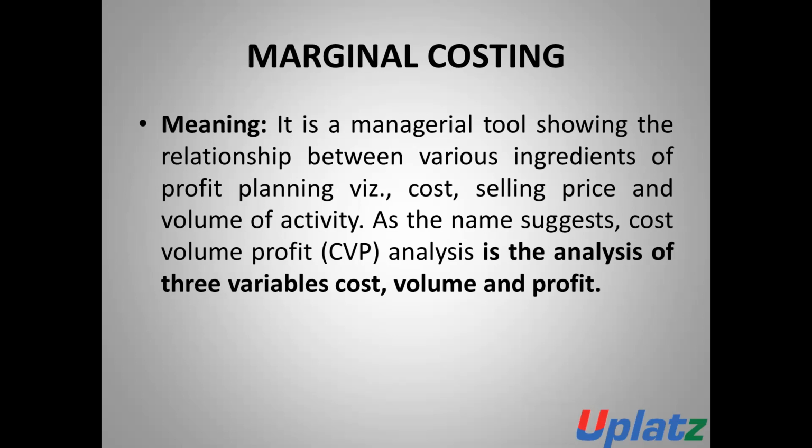The cost volume profit analysis is the analysis of three variables: cost, volume, and the profit. The CVP is the analysis of variable cost, volumes, and the profit. On the basis of this, we can understand the relationship between the variable cost, volumes, and the profit. This is the CVP, cost, volume, profit analysis.